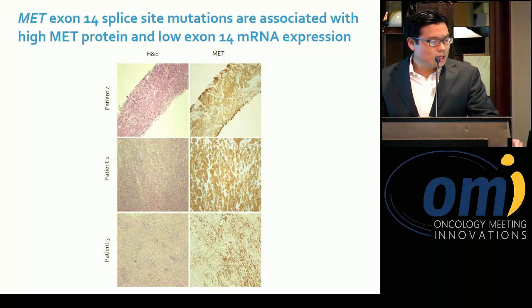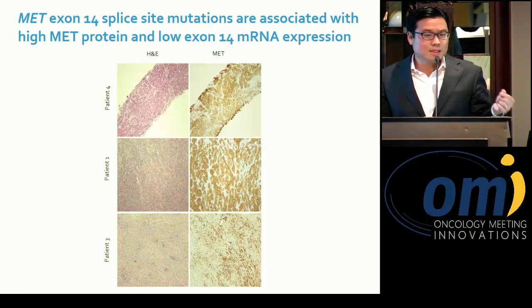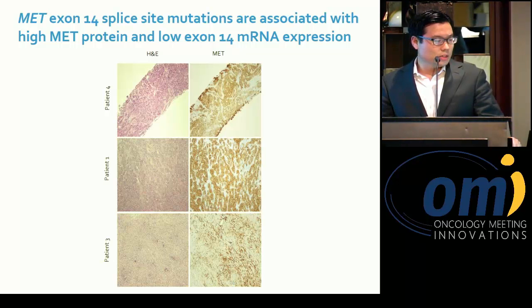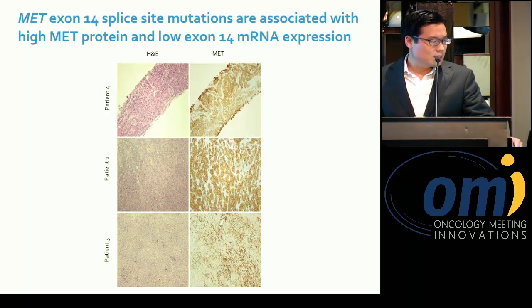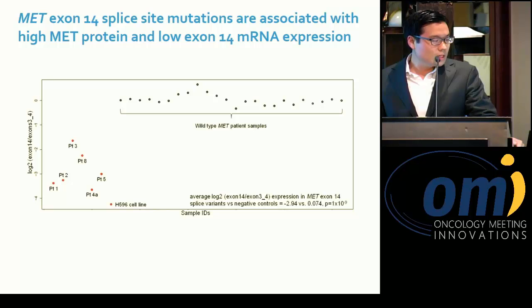Some of the other things that we went ahead to show was that these splice site mutations do lead to overexpression of the MET protein. So this is an example of 3 different patients, all of whom had H scores of 300 for MET, as well as a deletion in terms of RNA expression.